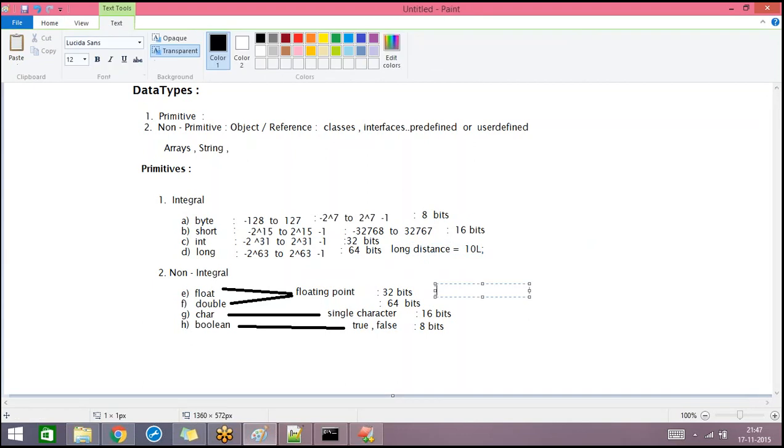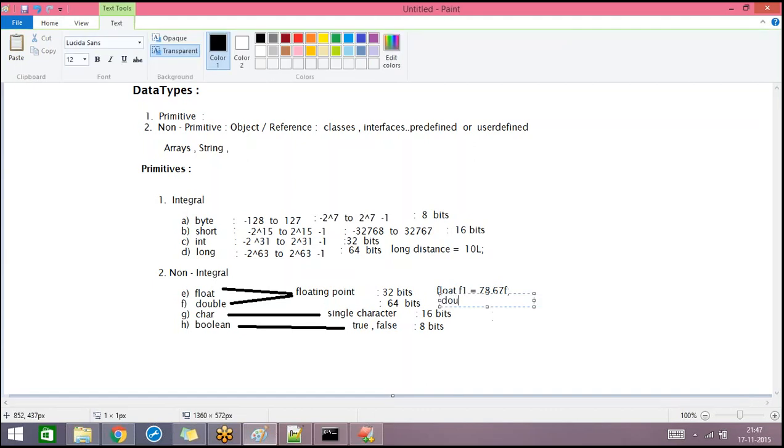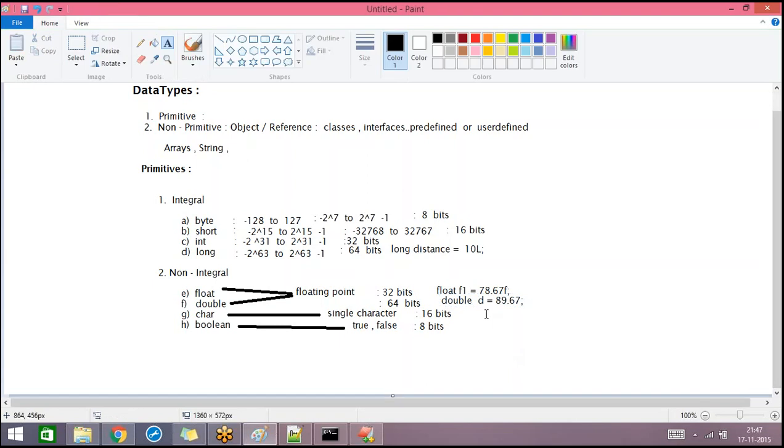But when you declare a float variable and when you assign a value for a float variable, it's mandatory to mention the letter F. If you do not mention the letter F, then that will give a compile time error. And for double, you need not mention anything.